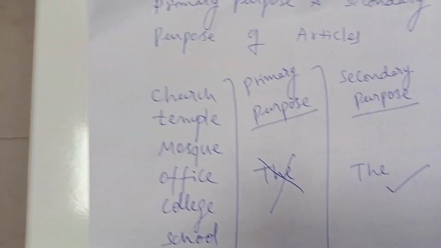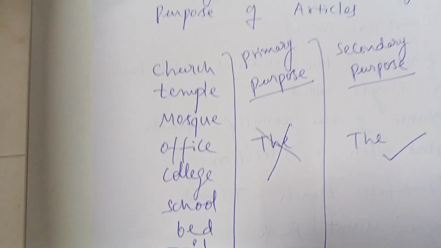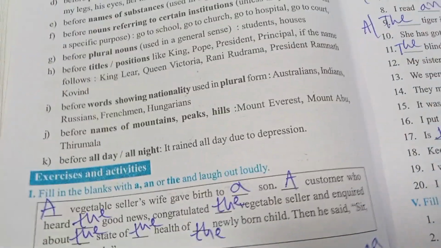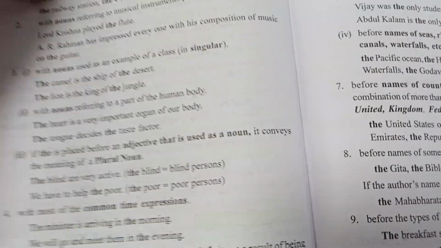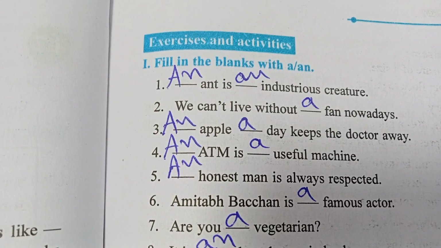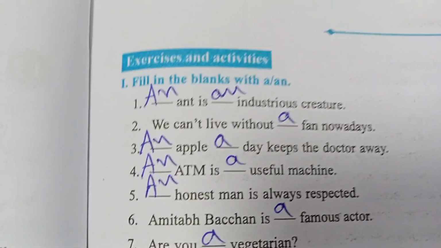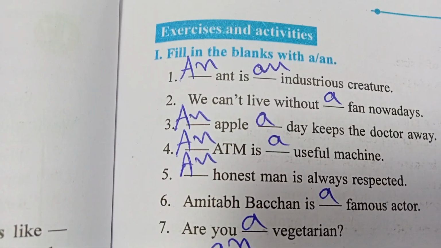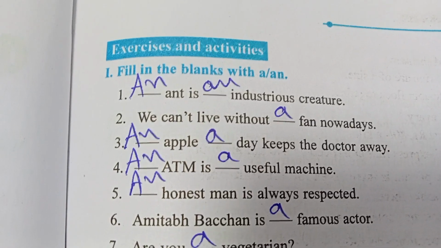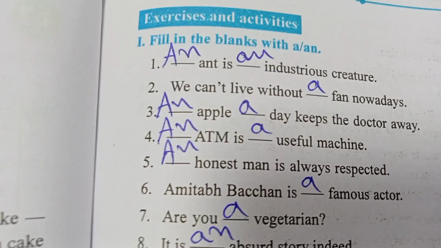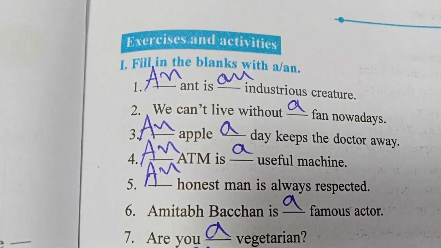Now I would like to show you the exam point of view. Please follow this. And what about these blanks I am giving? First of all, see here. An ant is an industrious creature. Industrious means hard working. We can't live without a fan nowadays. An apple a day, A means here one. An apple a day keeps the doctor away.